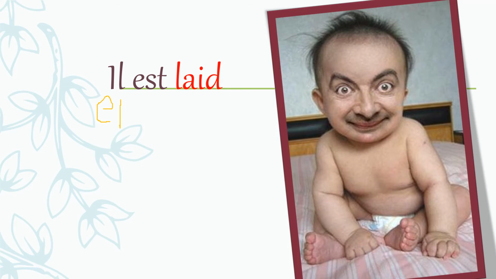Alright? Now, if it were a female, you would say elle est laide. There's an E at the end. Alright? So if it were female, we'd say elle est laide. Alright?